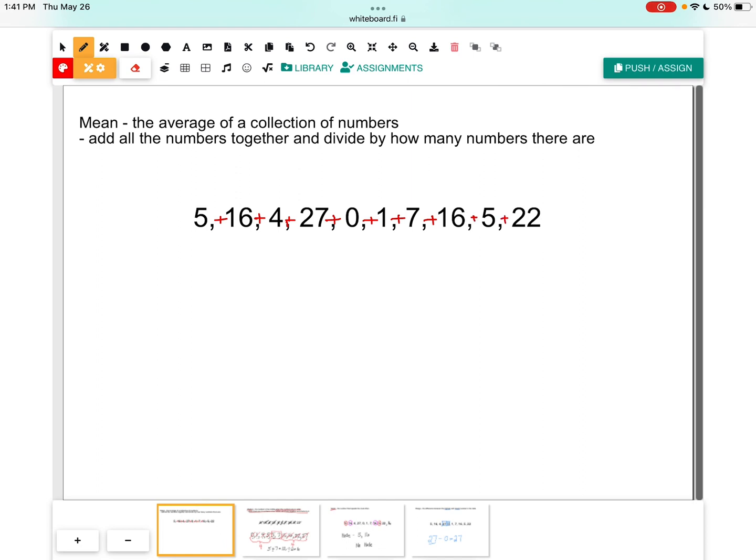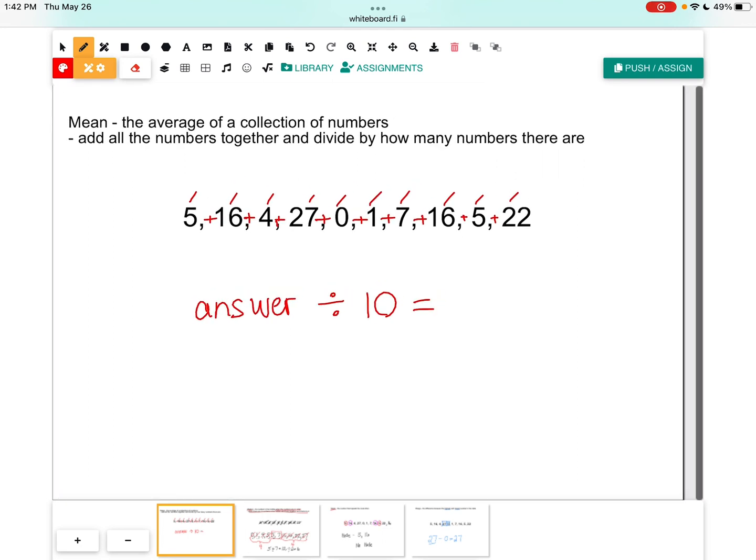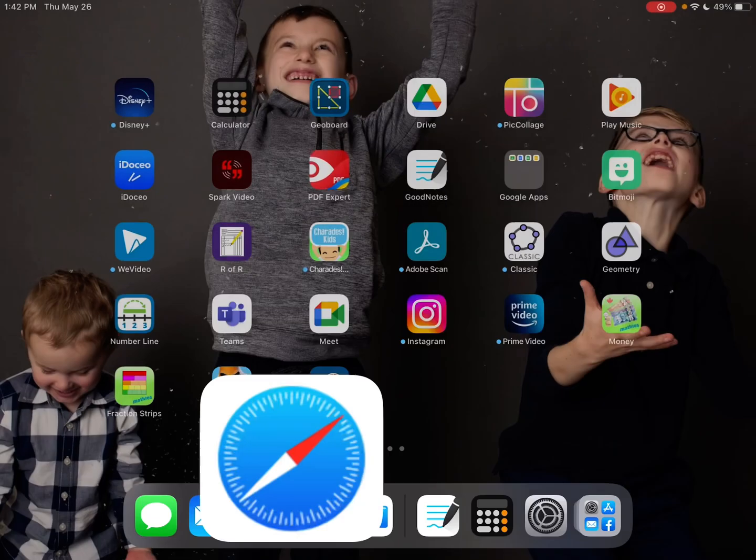We can do that on paper, we can do it in the calculator, and then we're going to take that answer and we're going to divide it by how many numbers there are. So I'm going to count. There's 1 number, 2, 3, 4, 5, 6, 7, 8, 9, 10. There are 10 numbers in our data set, so we're going to add all these numbers together, divide it by 10 to get our mean. So this is when those calculators come in handy.